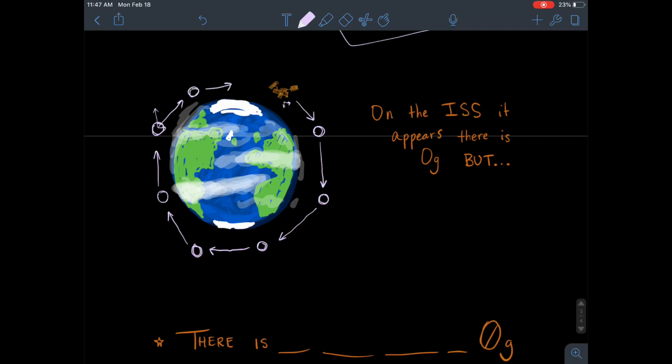So you can imagine, as the International Space Station is falling towards the Earth with people in it, it looks like the people on the ISS are truly floating. It appears that there's zero gravity, that they're floating, but